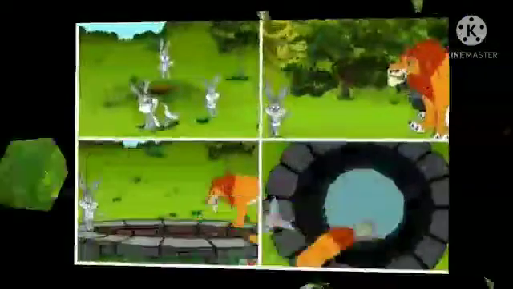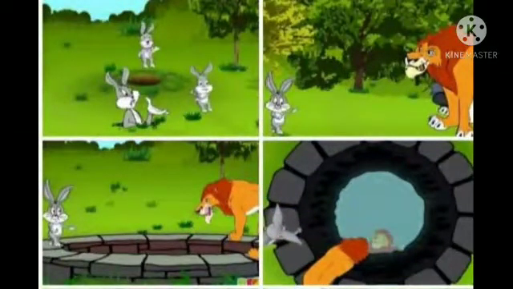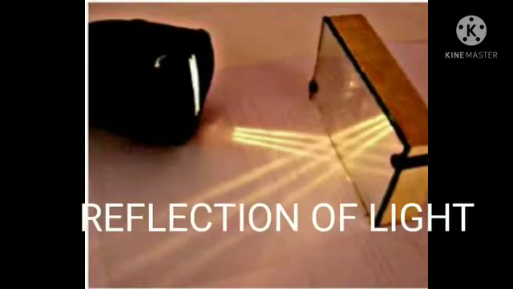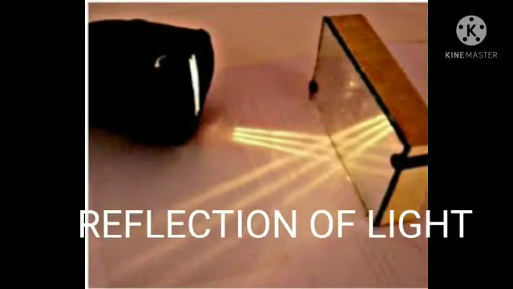Children, I am sure in this situation, you might remember the story of a clever rabbit which fooled the lion by showing him his reflection in water, isn't it? The above images give a clear idea that mirrors are opaque objects which contain a shiny polished surface, which turns the direction of the light, otherwise bounces back the light which falls on them. This phenomenon is called reflection of light.